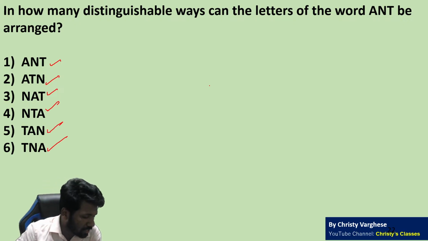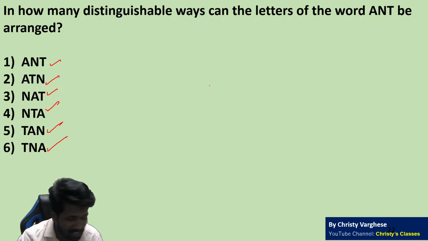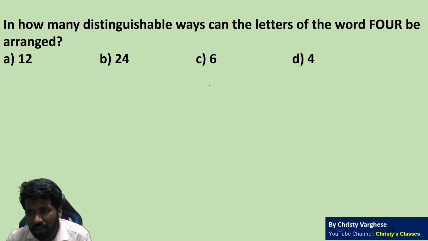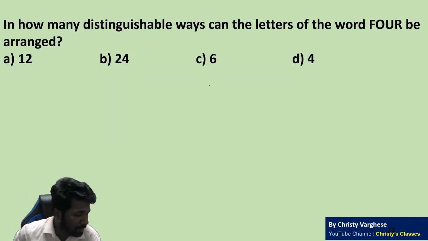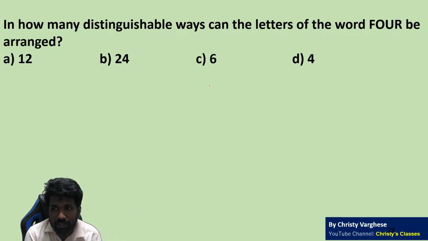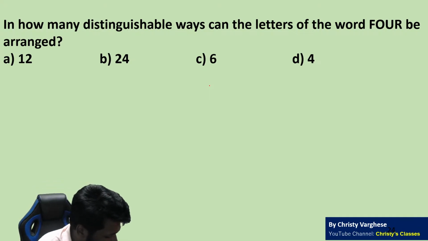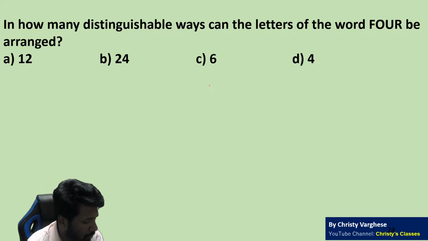In this case, as it is a small word, you could have written all the possibilities, that was okay. But if it is a bigger word, it is not feasible. For example, if you take the word FOUR, what will happen? Can you try, all of you, the same way you did the previous question? When you try it, you will understand this logic clearly. I'm now going to extend this and make a general form or general formula for this. Instead of learning the formula by heart, let us learn the concept so that whatever way the question is asked, you will be able to do it easily.